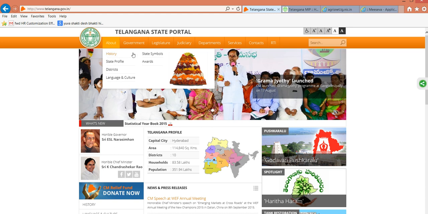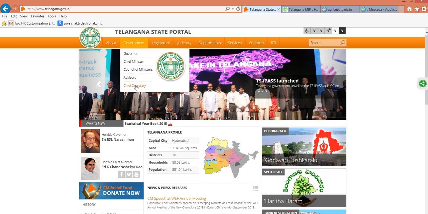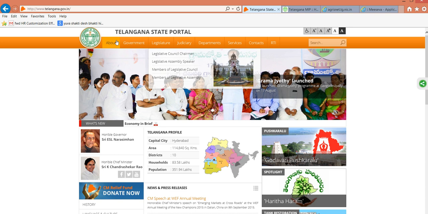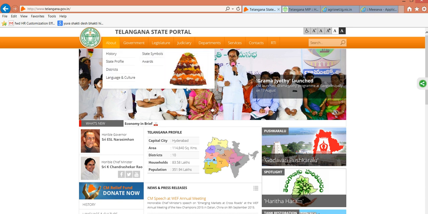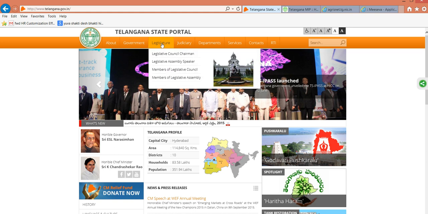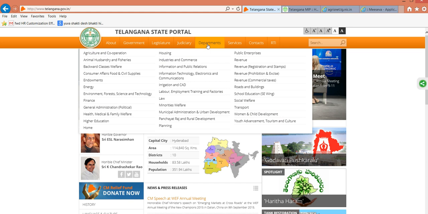government. The government has the officials, the governor, chief minister and all, at the top of the hierarchy, and then the pyramid expands down to the least level, and at the bottom of it there is a citizen who will be receiving all the services from this hierarchy. There is a legislative and a judiciary, there are departments, all of which come under that same pyramid structure as an umbrella.